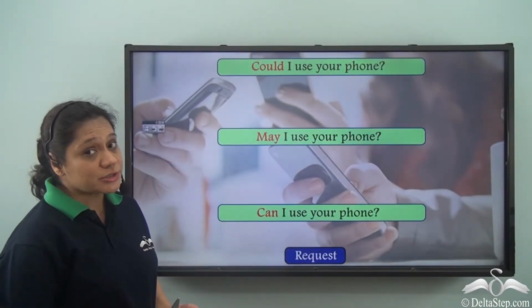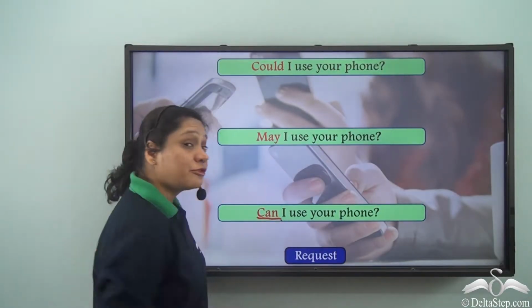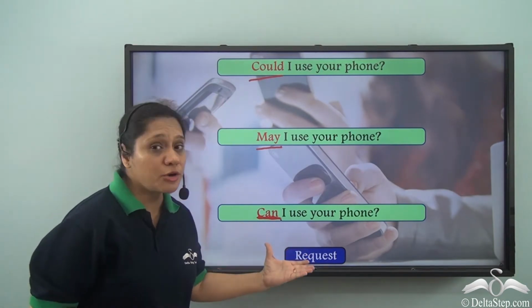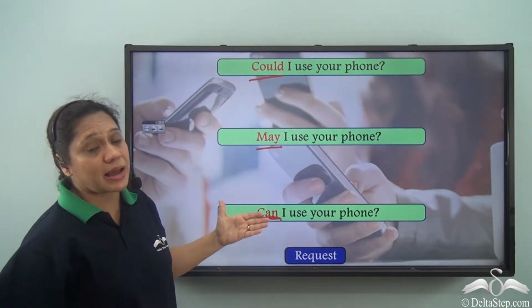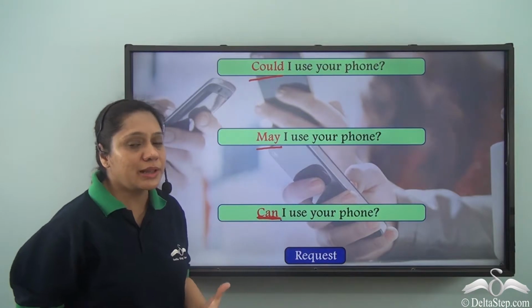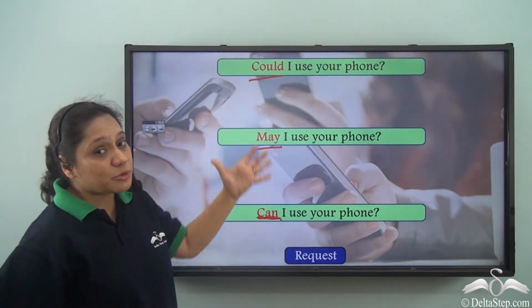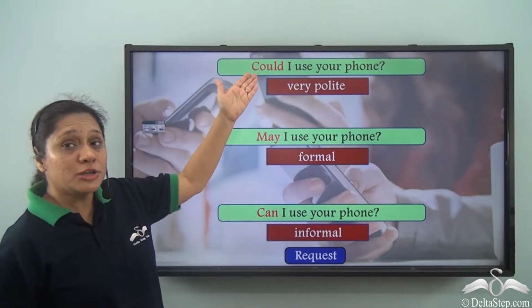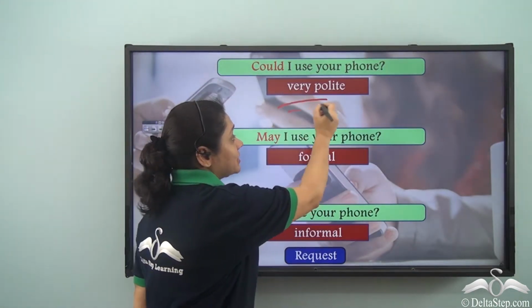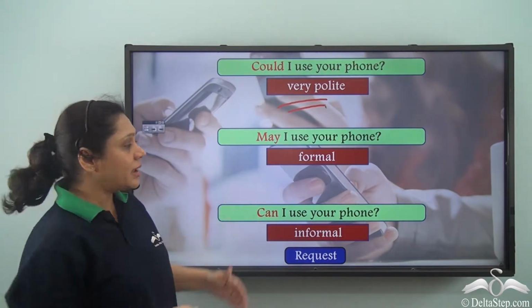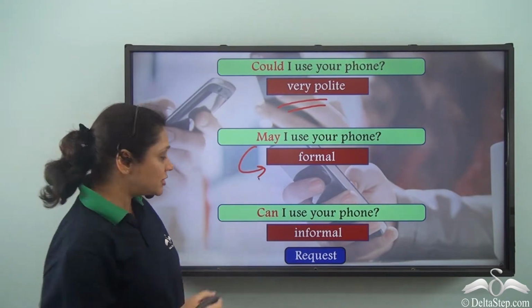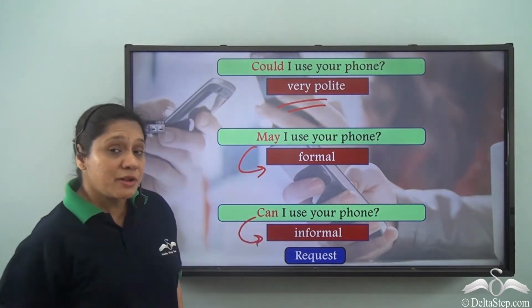A person can also say, can I use your phone? So, could, may, can are all used for request. Could, may, can are used usually interchangeably. But what is the difference between them? Could is very polite. When you say may, it is used in a formal situation. And when you say can, it is informal.